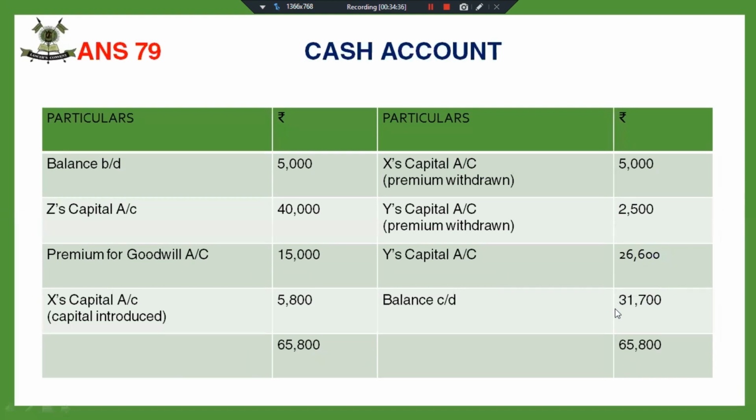though you will not be asked to make the cash account. At times, very rarely you are asked to prepare the cash account in the question, but where there are so many adjustments, it's always better to make a cash account to avoid any kind of mistake. I hope you have noted down the cash.